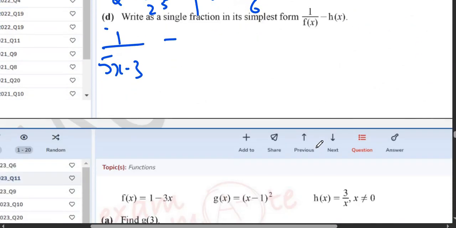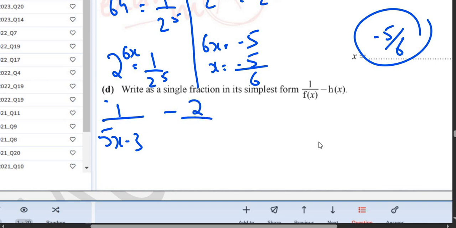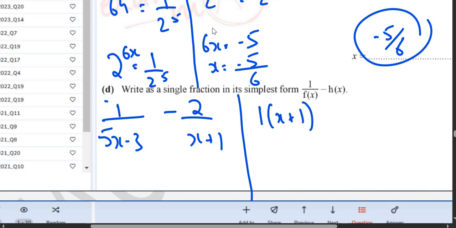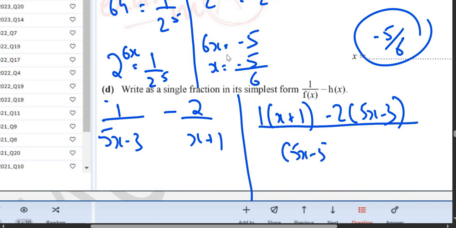So I will write 2 upon x plus 1. In this question you will do cross multiplication, which means 1 multiplied by x plus 1 minus 2 multiplied by 5x minus 3. Now upon, and do not forget the denominator, which is 5x minus 3 multiplied by x plus 1.